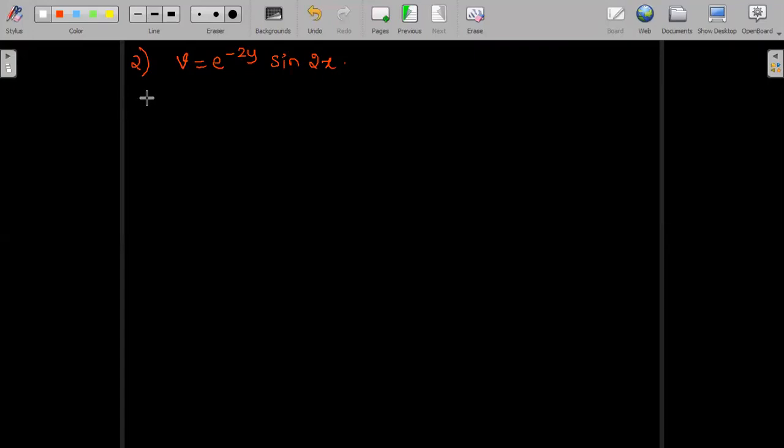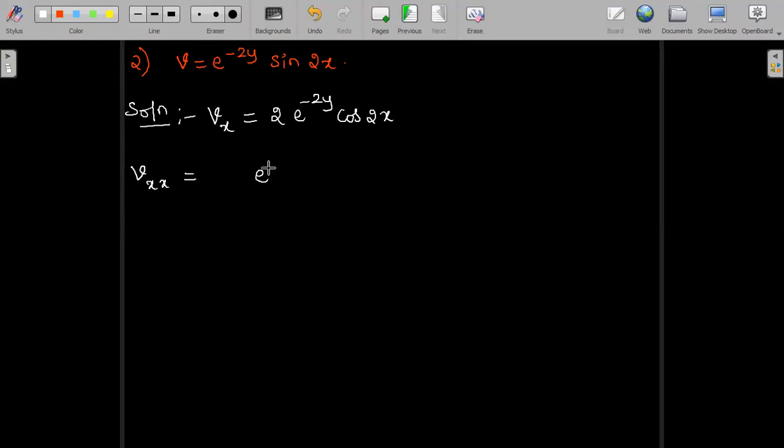So first, to prove it is harmonic, we have to prove vxx plus vyy is equal to 0. So let me first find vx, with respect to x when we differentiate partially. Differentiation of sine 2x is 2 into cos 2x, keeping e power minus 2y as it is. E power minus 2y is a constant with respect to x, keep it as it is, and differentiate sine 2x. Sine 2x differentiation is 2 into cos 2x.